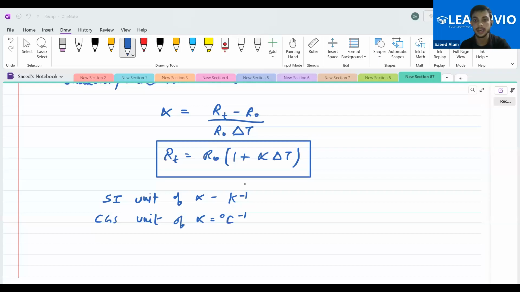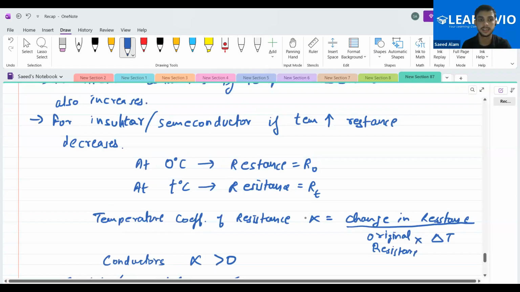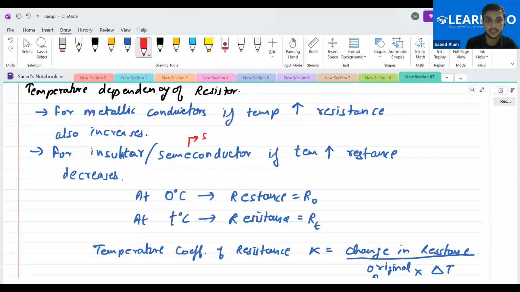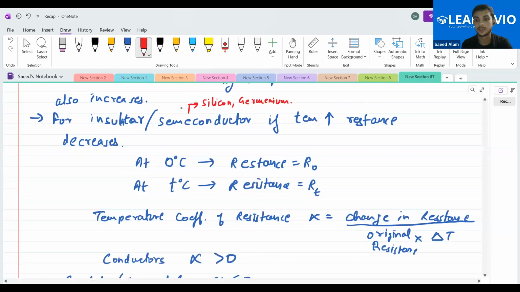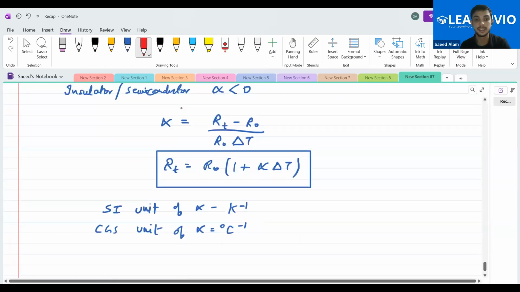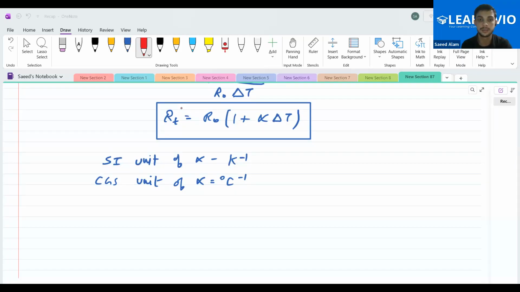Yes. And the materials like germanium and silicon are actually the semiconductor ones. These are something that you should know about, and this is the relationship of RT and R naught. Is this clear to people? Yes, sir.